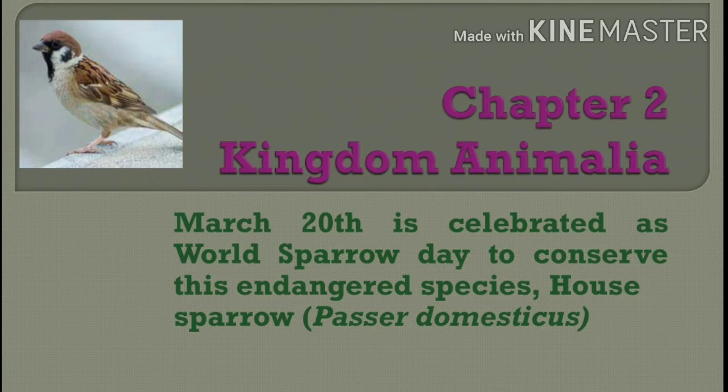All of you take your page number 18 and underline this. Classification is very essential for identification, naming and assigning a systematic position to the newly discovered species. So this is the overall intro about the Kingdom Animalia.